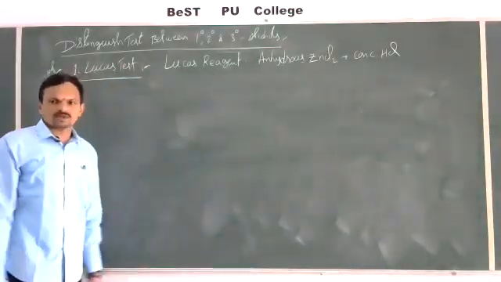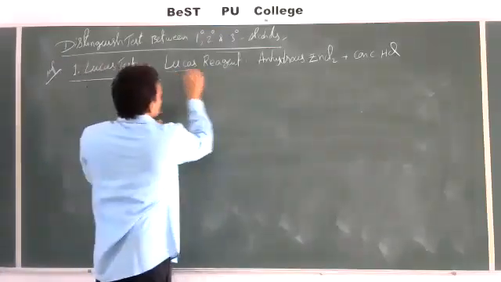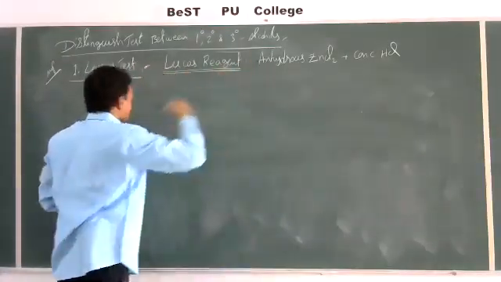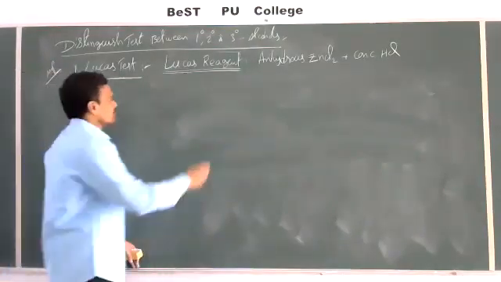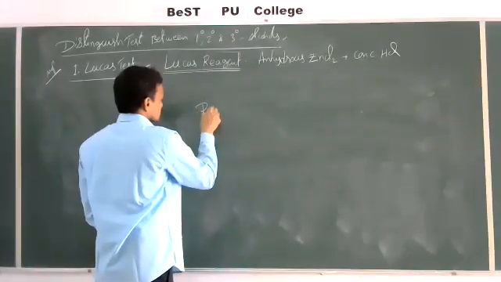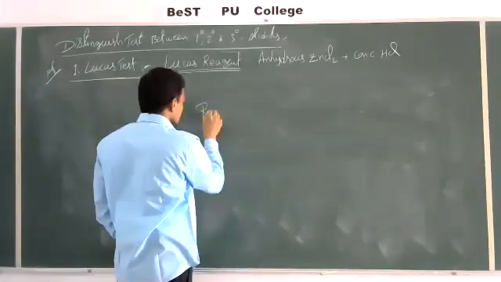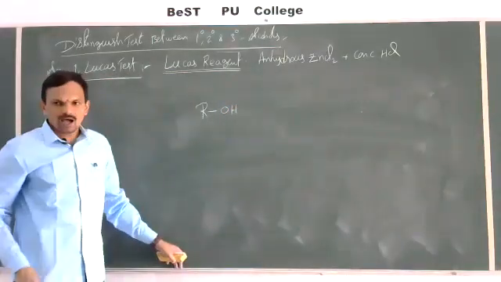The mixture of anhydrous ZnCl2 and concentrated HCl is known as Lucas reagent. Then how is this Lucas reagent used to distinguish primary, secondary, and tertiary alcohols? Take the general alcohol R-OH.